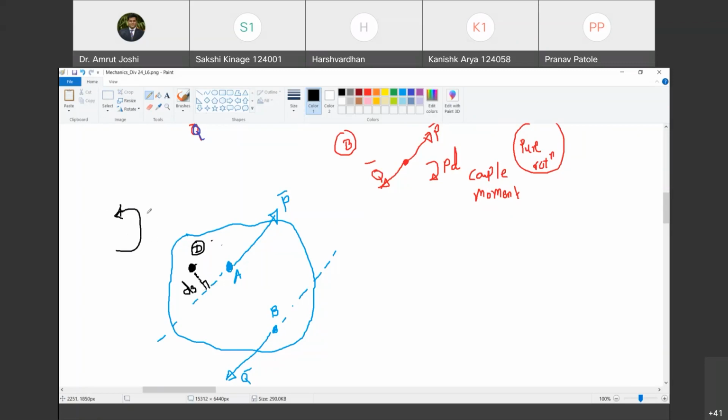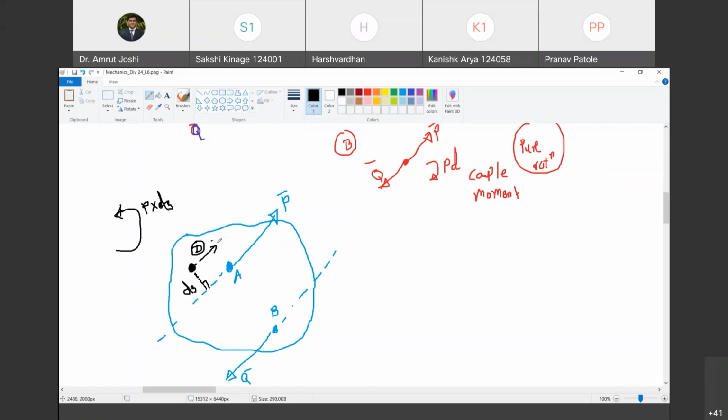So what is the moment? It is P into D3. Do you agree with me? Yes, sir. Great. Now, tell me, what is the effect of this Q bar?